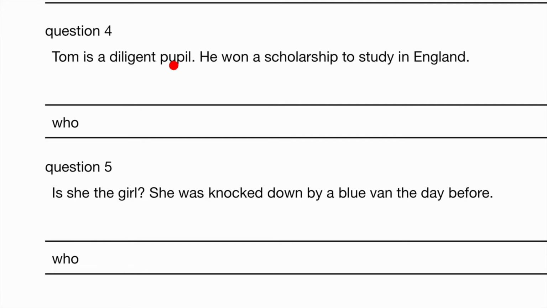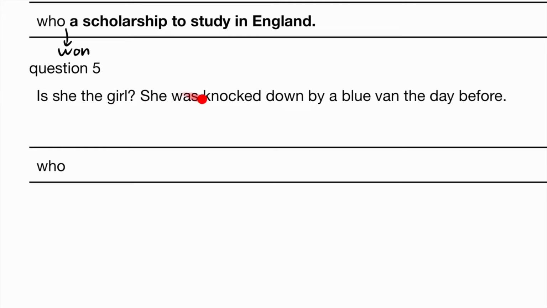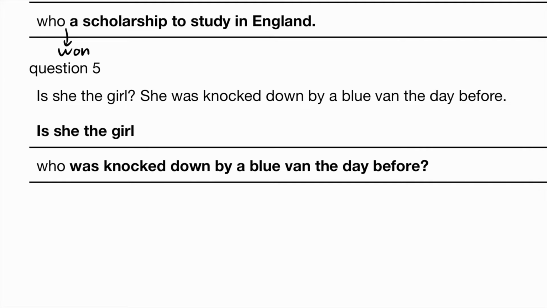Tom is a diligent pupil, as in hardworking. He won a scholarship to study in England. So Tom, who is a diligent pupil, won a scholarship to study in England. We don't need to have double who's. Next: Is she the girl? She was knocked down by a blue van the day before. Is she the girl who was knocked down by a blue van the day before?